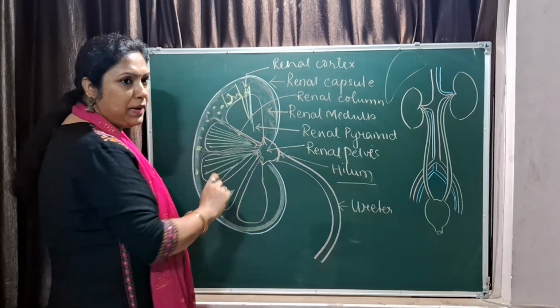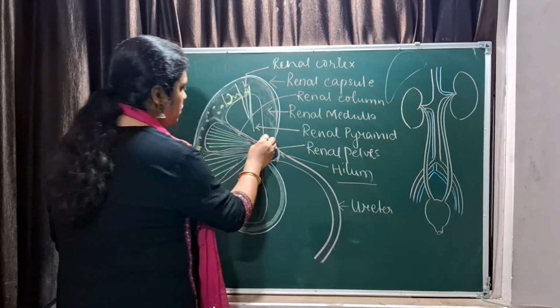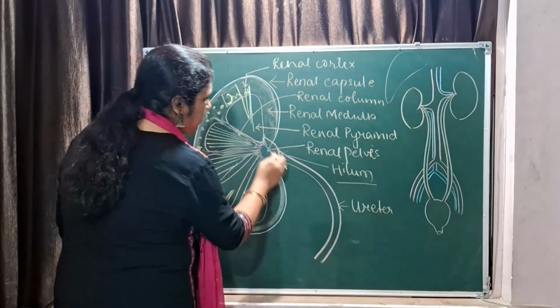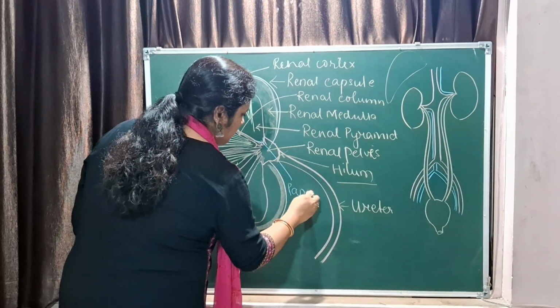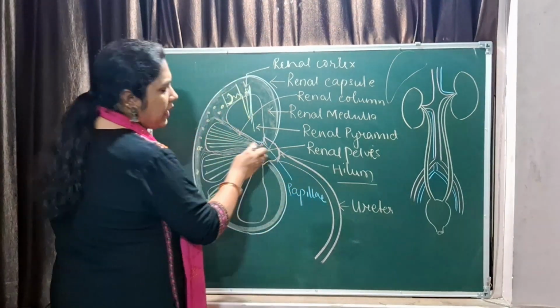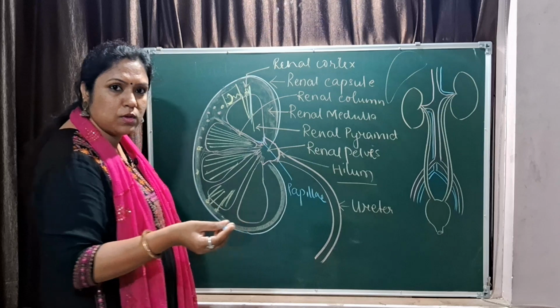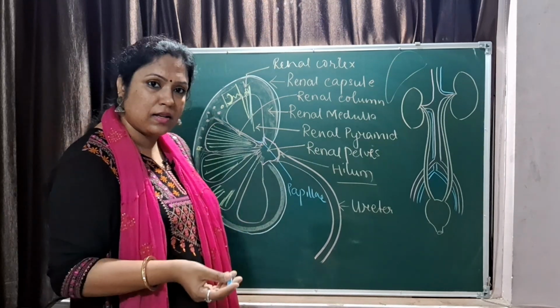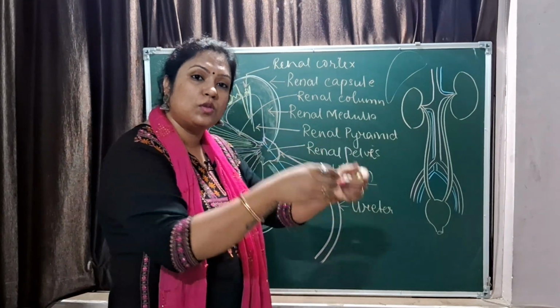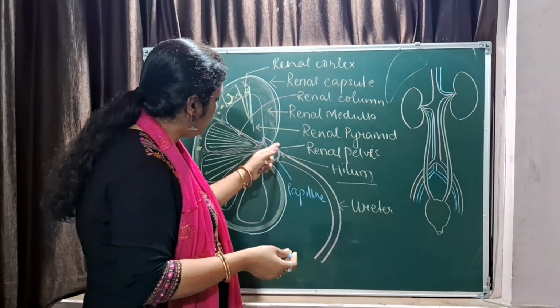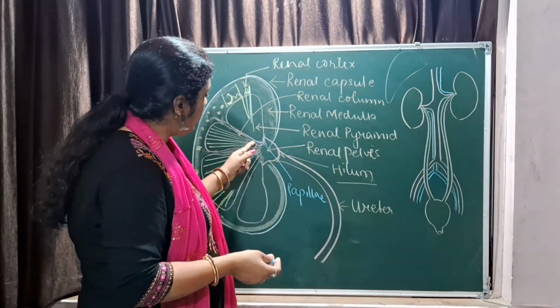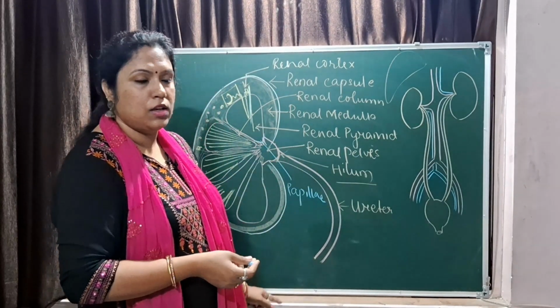collected at the papillae. Okay, this is called the papillae. Papillae has got smaller tubules. I told you, they are called the minor calyx. They bulge into the major calyx and finally into the pelvis area. Then that empties the entire thing in the ureter.